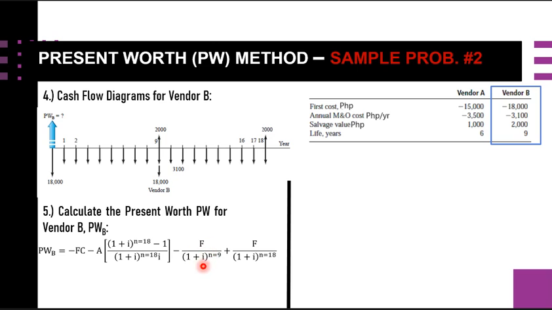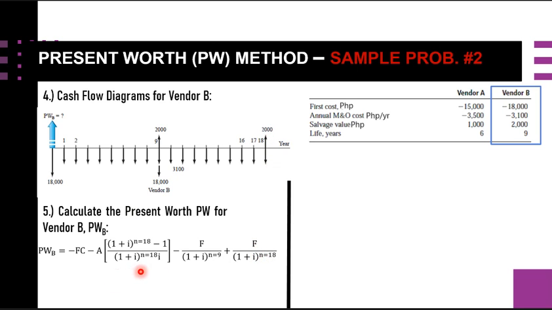The third term refers to this one. Our F here is the difference of 18 minus 2, which is 16,000, and N is 9. The last term refers to the salvage value of 2,000, where N is 18.